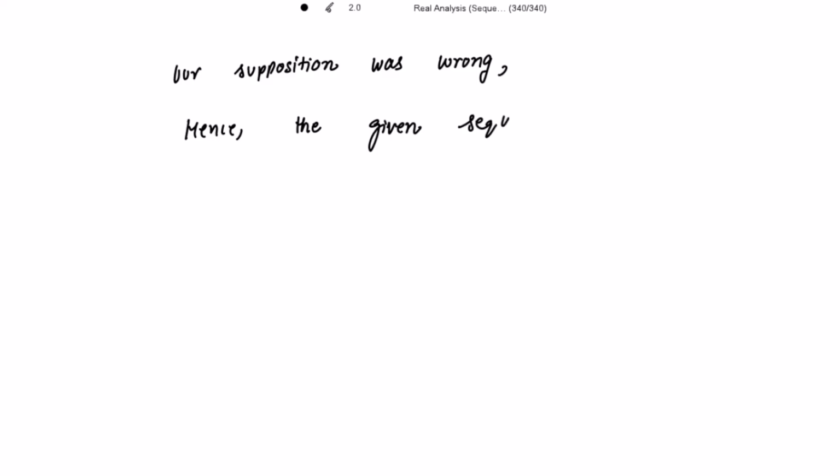So our supposition was wrong. What we have supposed that Sn is convergent. So our supposition was wrong. Hence, the given sequence is not convergent. So we have shown this result by a contradiction by the use of Cauchy's general principle of convergence.